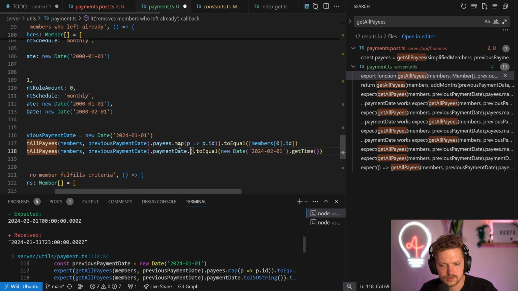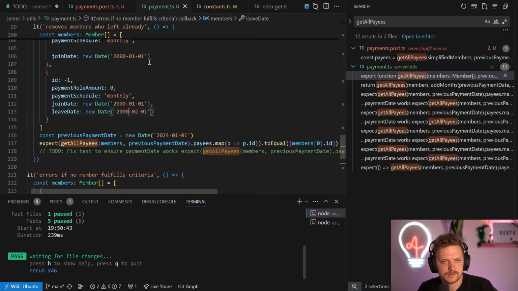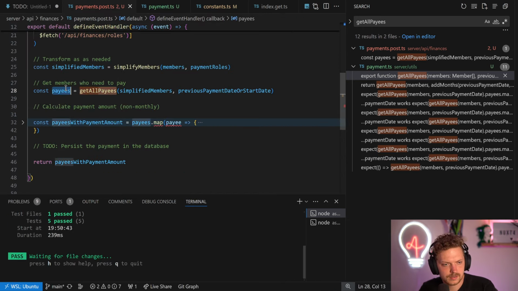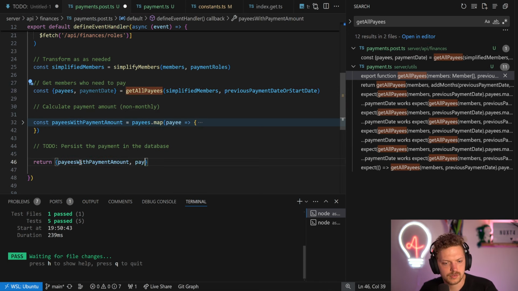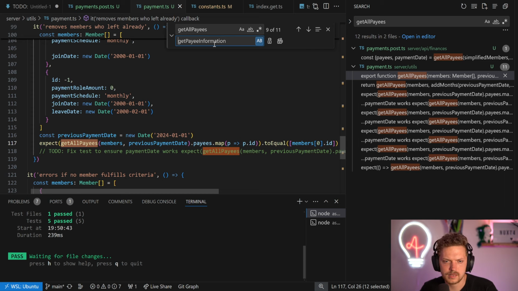Let's just return to this part and fix this here and say we get the payees and we get the payment date, because we should also provide the payment date. So there we go. I have to rename get all payees as well one more time. So like, okay, here we can do find replace. Get payee information, or like get all pay information. This seems fine.